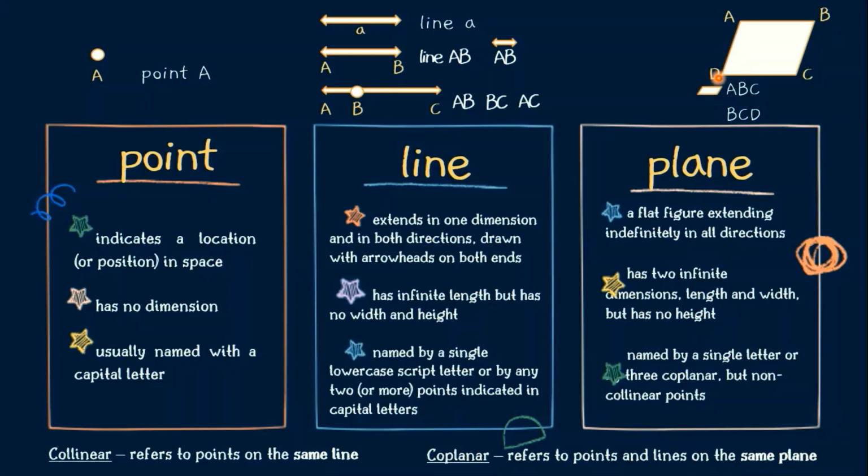BCD. It's also referring to this plane. We have 4 ways on how to name this plane because it has 4 sides. Aside from ABC and BCD, pwede rin ang CDA. CDA. This also refers to this plane. Nasa gitna ang D. Or pwede rin naman ang DAB.